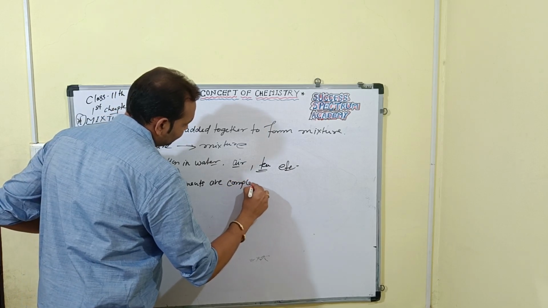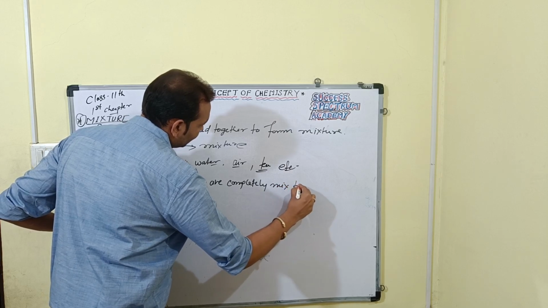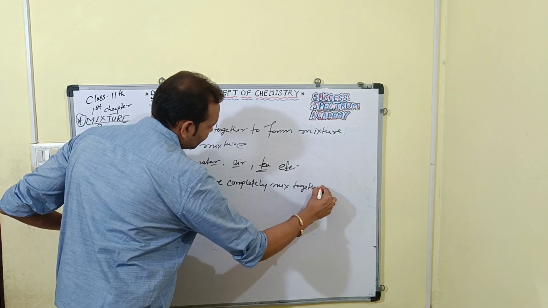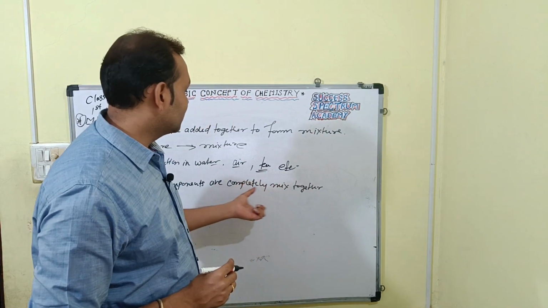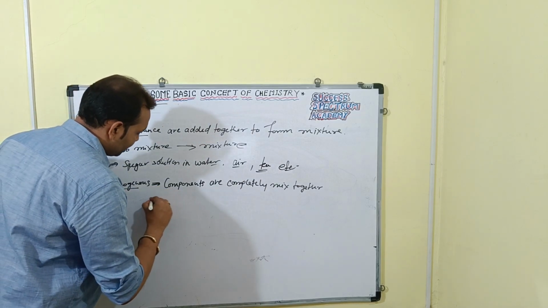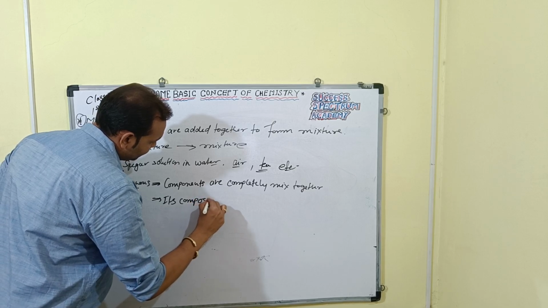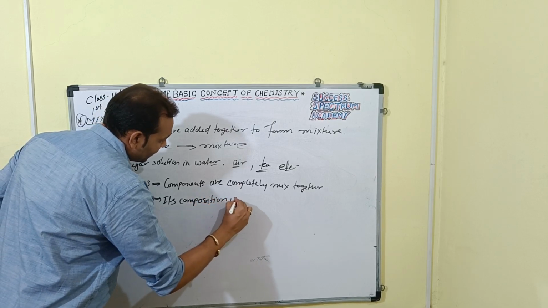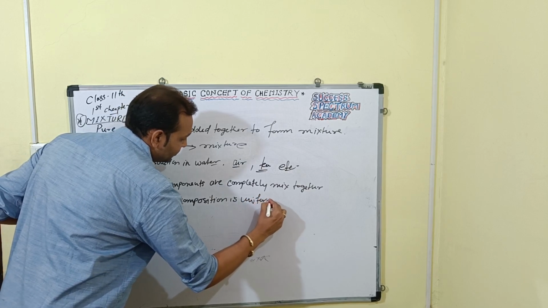Components are completely mixed together with each other, we can say, right? So its composition is uniform throughout. Here its composition is uniform, right? So here, uniform throughout.